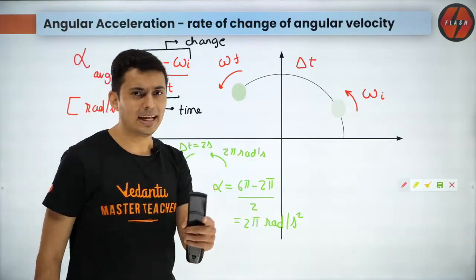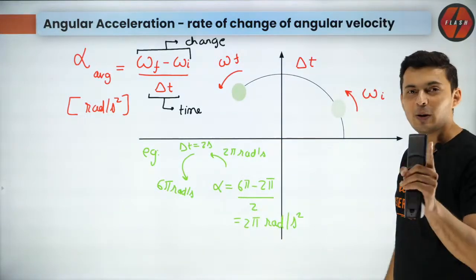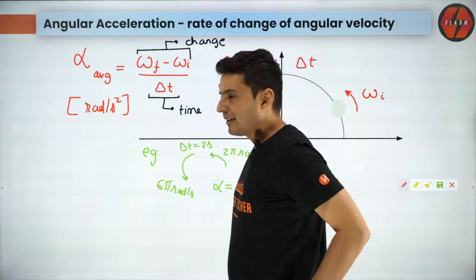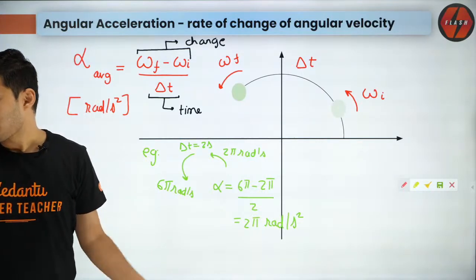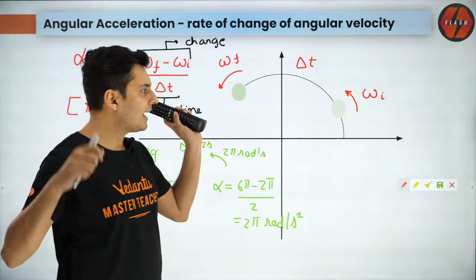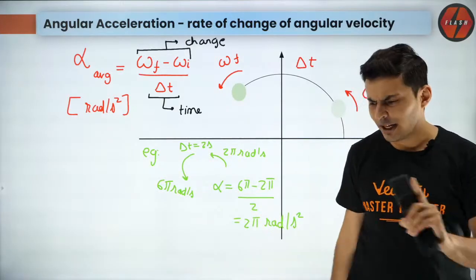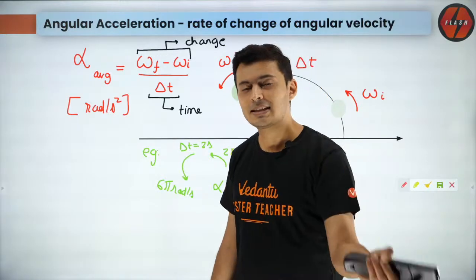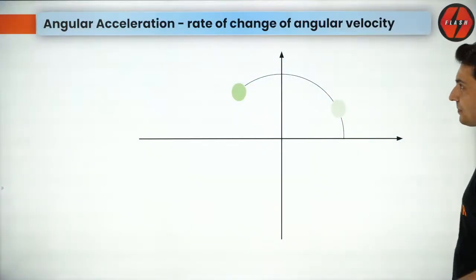Alright, we can see a lot of similarities between translational motion and circular motion already by now, if you have been attending all my sessions carefully. Yes, Achut, correct. Rate of change of angular velocity is called angular acceleration. Exactly. So wherever you see the word velocity, you can replace it with angular. That's it. You will get the same terms what you would have got in translation.